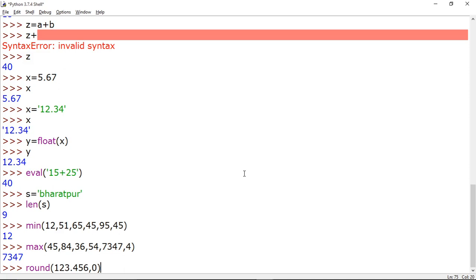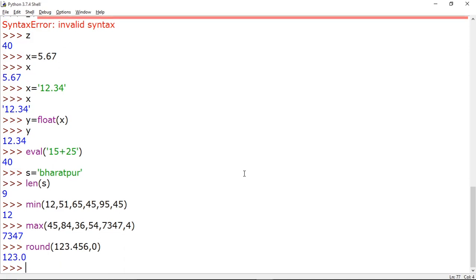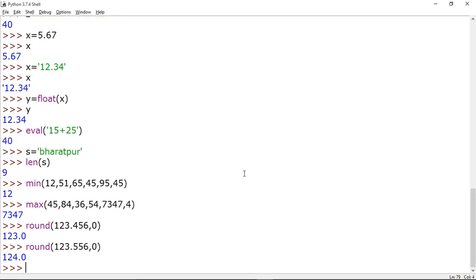I don't want any number after the decimal place, so the answer came 123. The rule of the round function is that the digit should be equal to or greater than half. If instead of 123.456 it were 123.556, it will give you the answer as 124. So this is your round function.